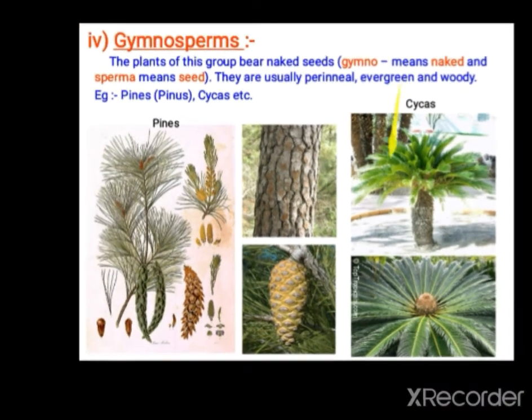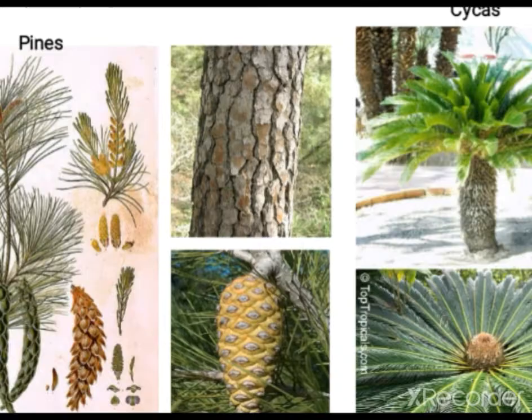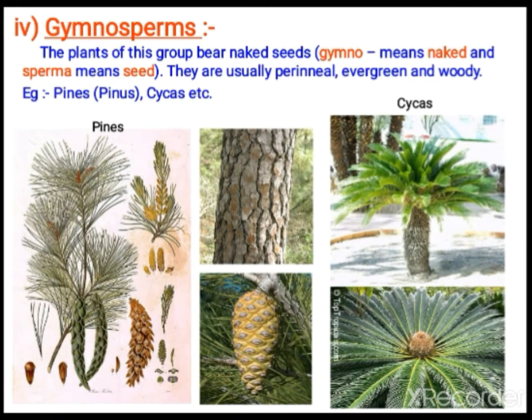When you see these plants, how do they reproduce? You must be wondering how they reproduce without flowers. Actually, they produce cones. Sometimes we use dried cones as decorative pieces at home. The cones are the reproductive structures, and in the cones there will be seeds also.